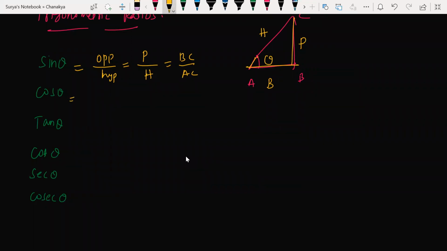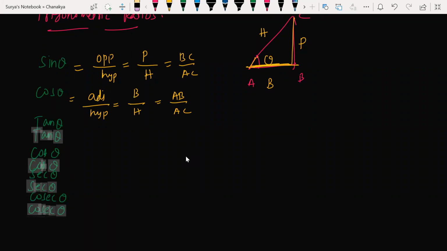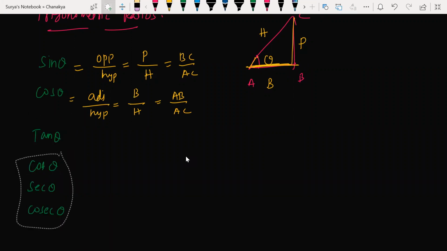What is cos theta? Adjacent by hypotenuse. Adjacent is nothing but the base. What is the adjacent side of theta? The base. Base by hypotenuse. Base is AB, and hypotenuse is AC. Very simple. Everyone try to listen to me, this is a very important topic.